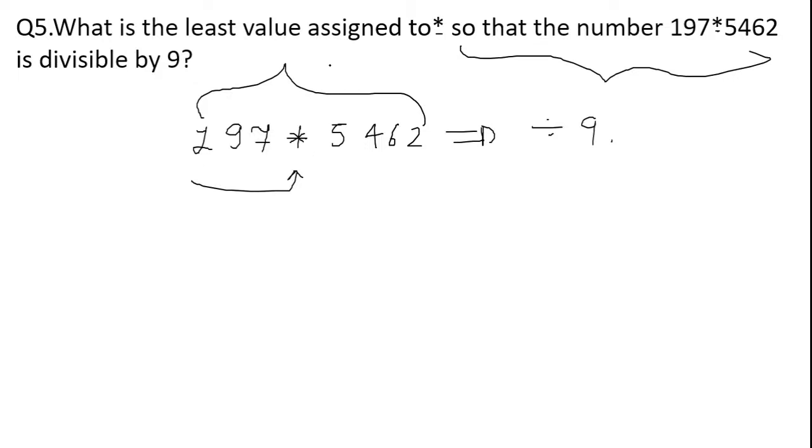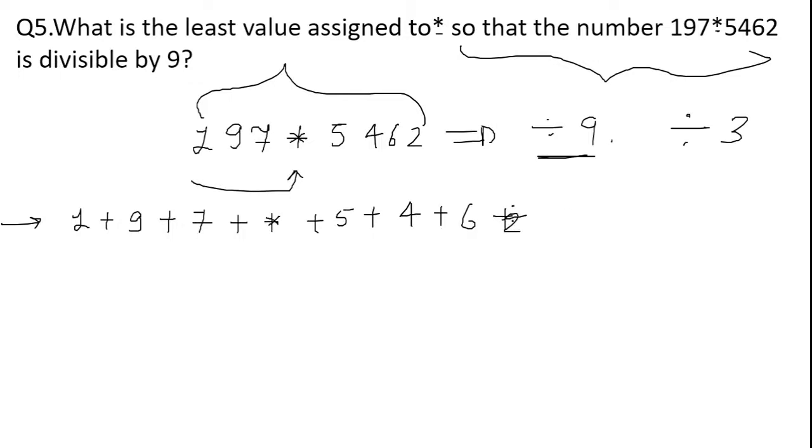Okay, so the very first thing, we know the divisibility test of 9. Similar to the divisibility test of 3, the divisibility test of 9 is there, right? We know what it is. We have to take the summation of all the digits. Now we don't know what the fourth digit is, so keep it as it is, like a star. So add all the rest of the digits.